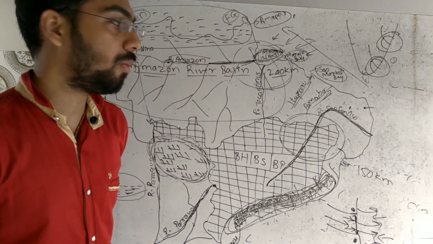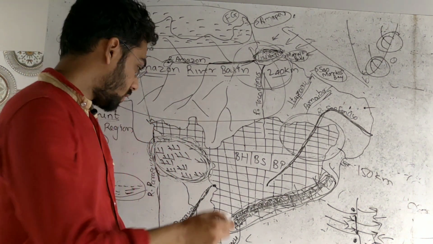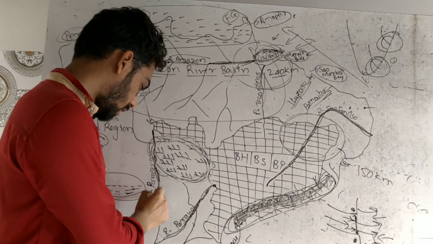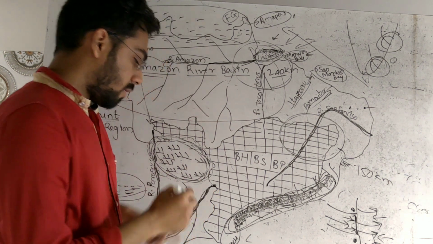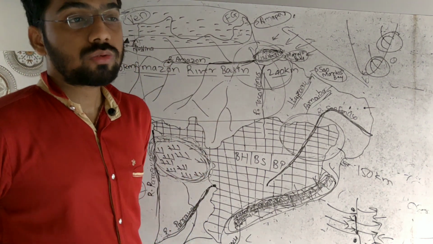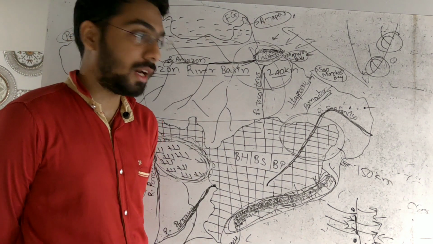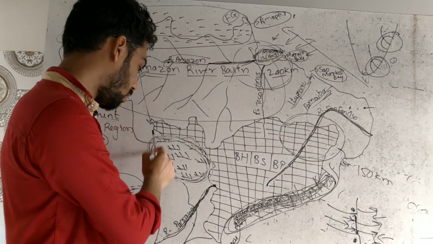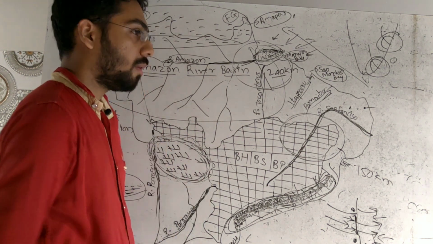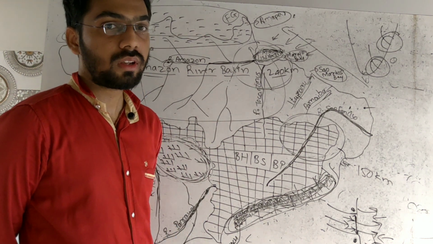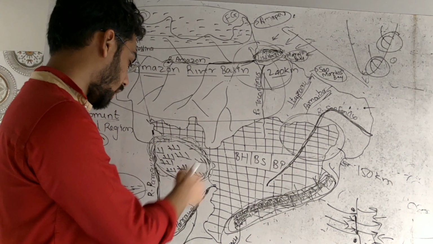Now we will move towards the Paraguay-Paraná river. The Paraguay-Paraná river is nothing but this river, this river and this river. It collects its source water from the south and southwestern side of the highland. This is the highland part.